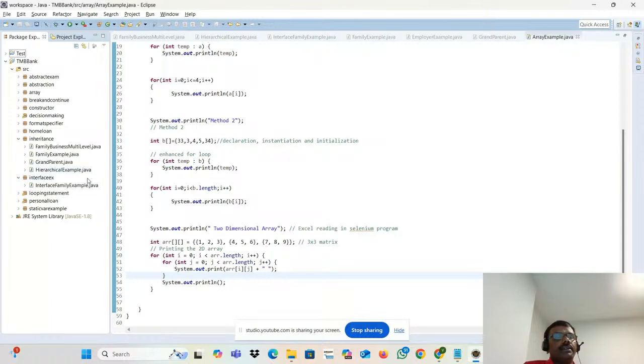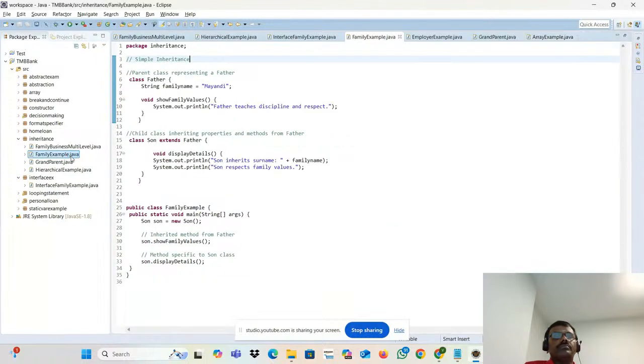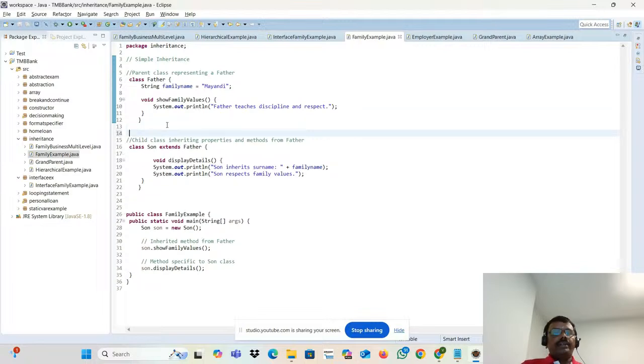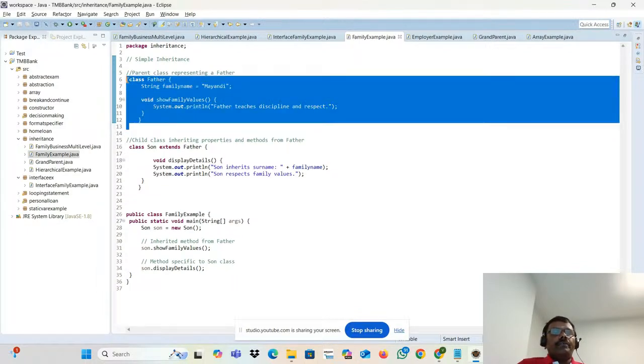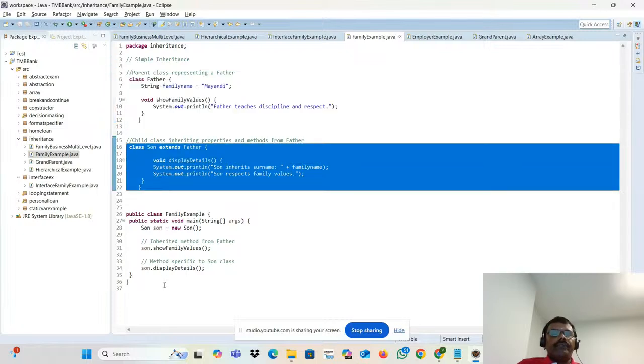Let's go for the simple inheritance. It's very simple inheritance. You already know that, right? How to create the class. Okay, you will feel that. You created multiple classes in the same file.